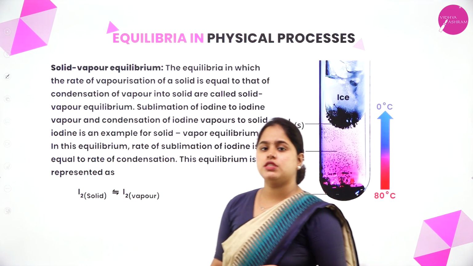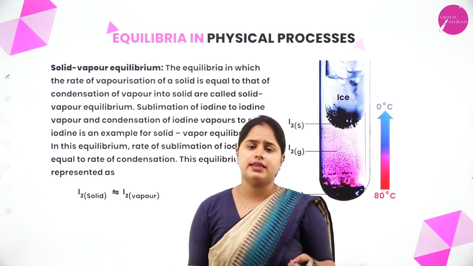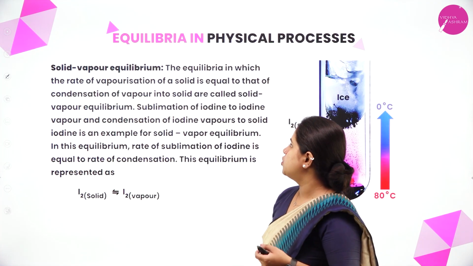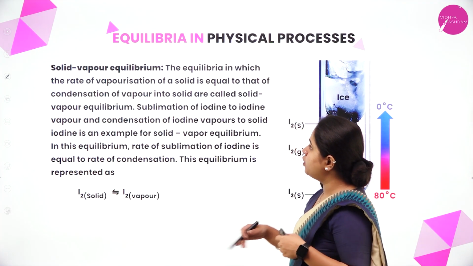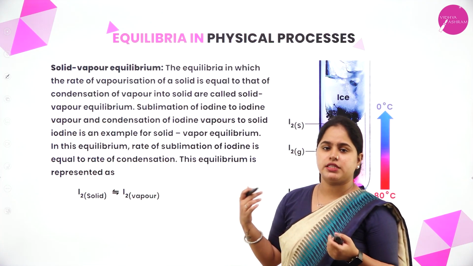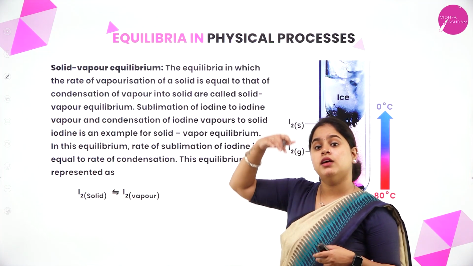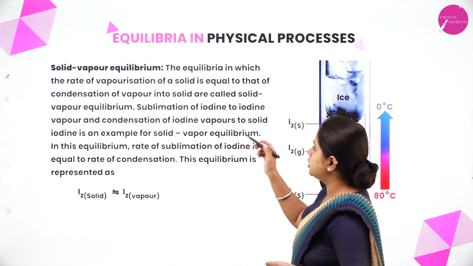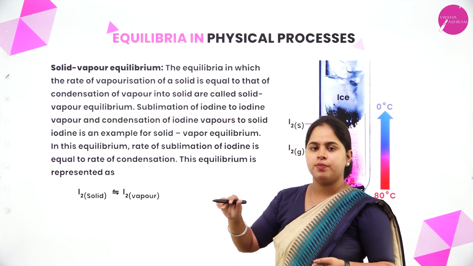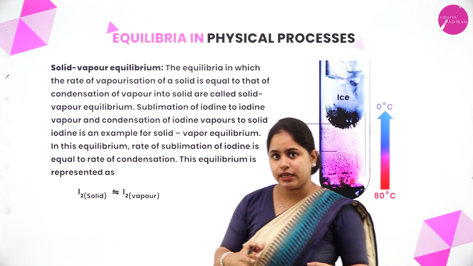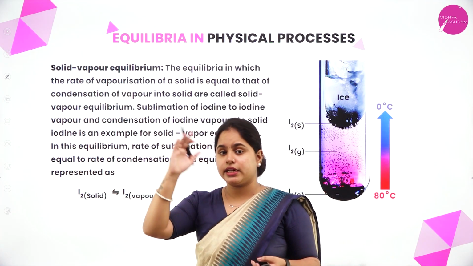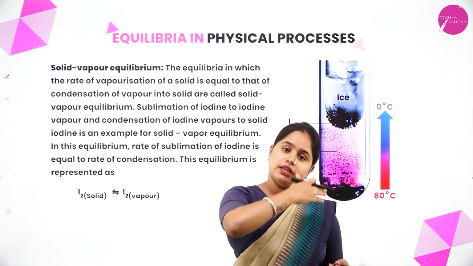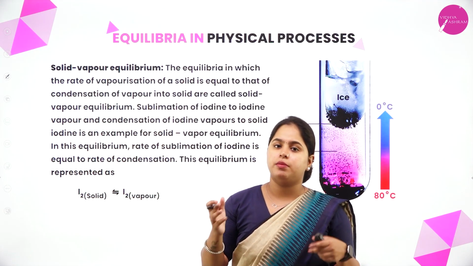Moving on to the next one, that is solid vapor equilibrium. What is the process by which a solid gets directly converted into vapor? It is called sublimation. So it is the equilibrium in which the rate of vaporization of solid, that means solid getting converted directly into gas, is equal to that of condensation of vapor into solid. The rate at which solid is getting converted directly into gas, and the rate at which gas is directly condensing back into solid, will be equal.